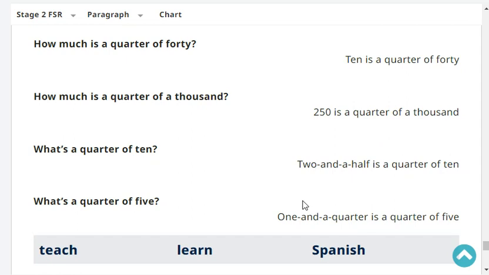Very good. What's a quarter of 10? Two and a half is a quarter of 10. What's a quarter of 5? One and a quarter is a quarter of 5. Very good.